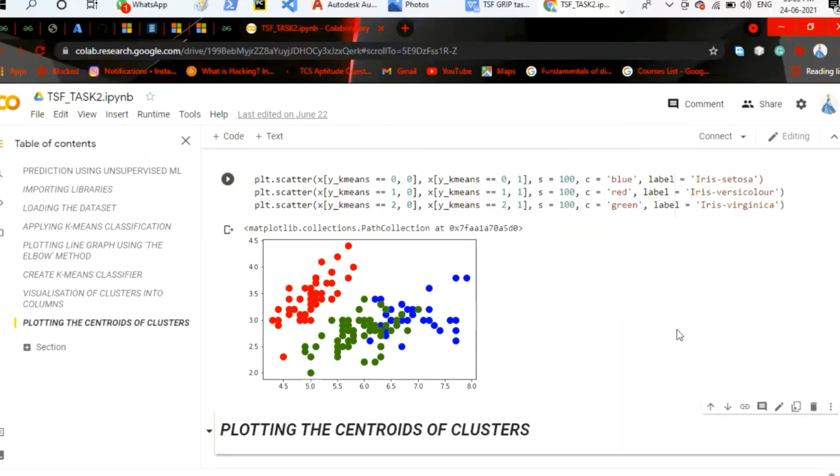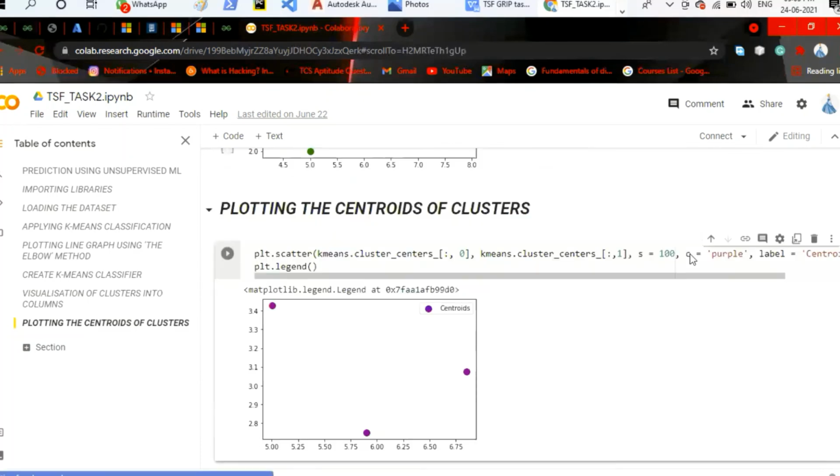After labeling and visualizing the data, we have plotted the centroids of the clusters. For the centroids of the clusters, I have used the legend function, and here are the centroids, where the particular values are the center points of the given data.